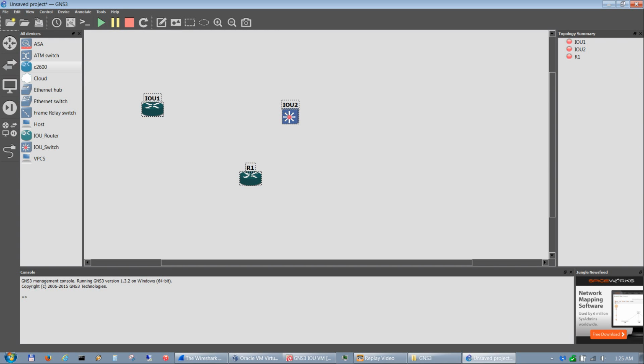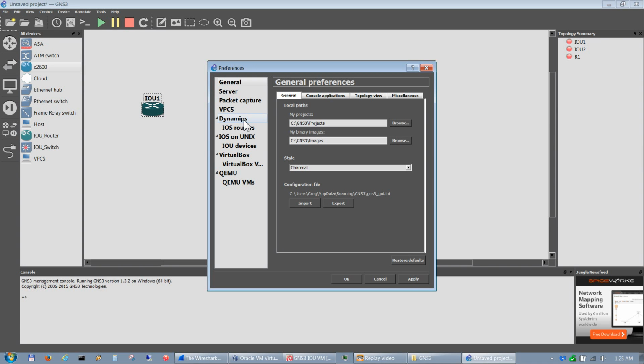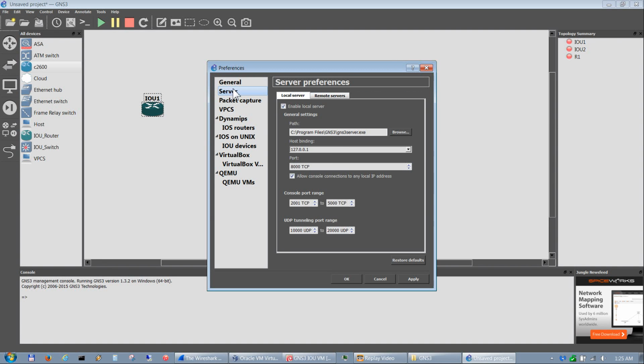I did find that if you go into edit preferences and go back into server and you change this to 192.168.56.1, it will work, but then you don't have your default one loopback address loaded as the local server.